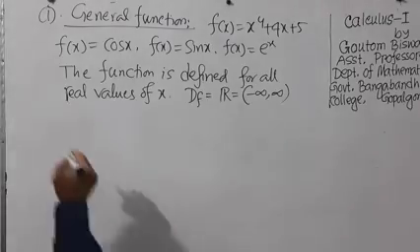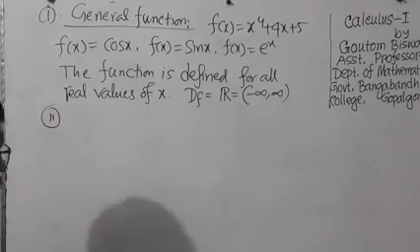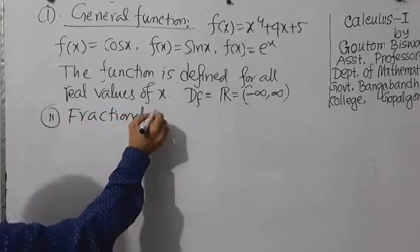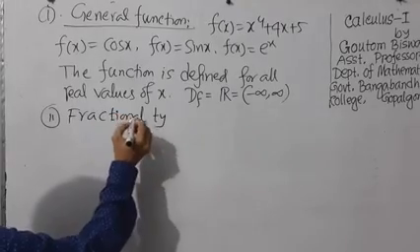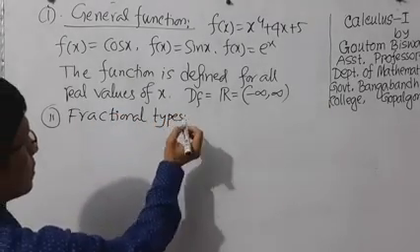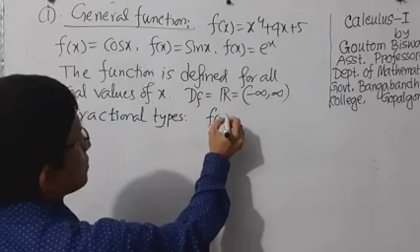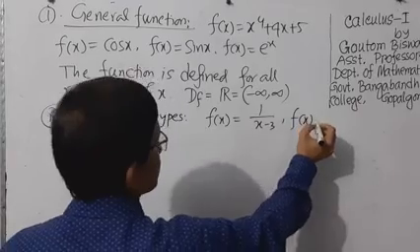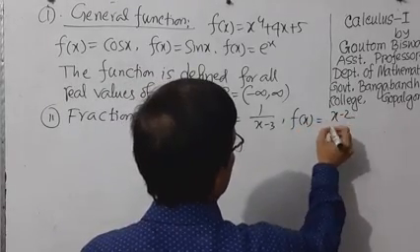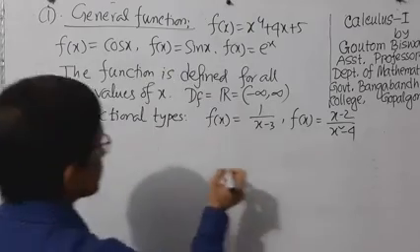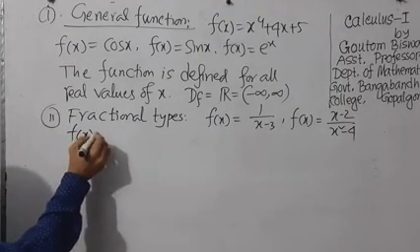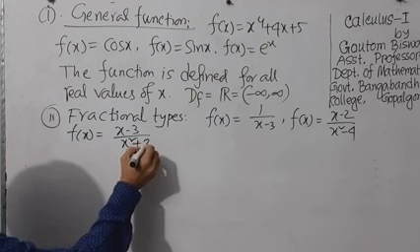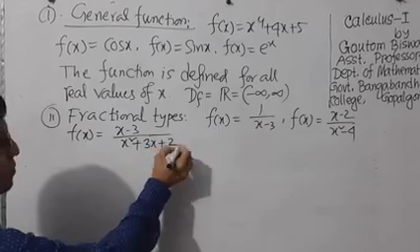Now, second category, fractional types of function. f of x equal 1 by x minus 3. f of x equal x minus 2 by x square minus 4. f of x equal x minus 3 by x square plus 3x plus 2.